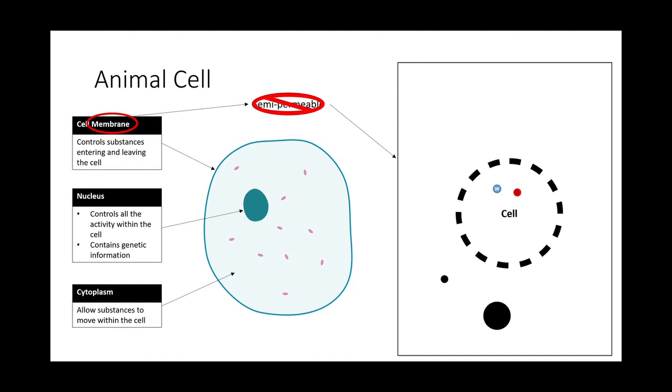It knows what is friendly and what is unfriendly. That means it will know what to allow to come in and what not to allow. Certain substances that are too big cannot enter the cell membrane because they are too big. And then of course there are some substances that may be small enough, but the cell will deem them not useful or harmful, so it won't allow them to come in. So that's how the cell membrane works.